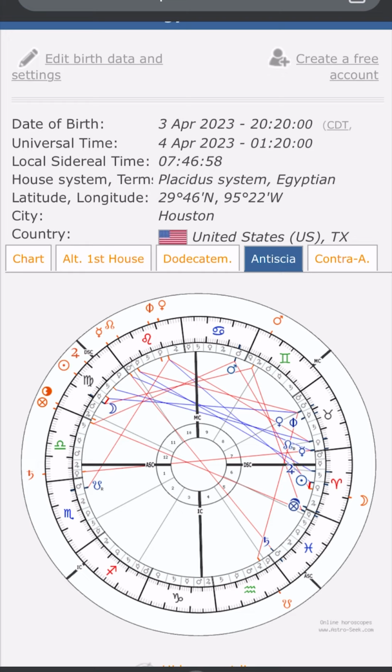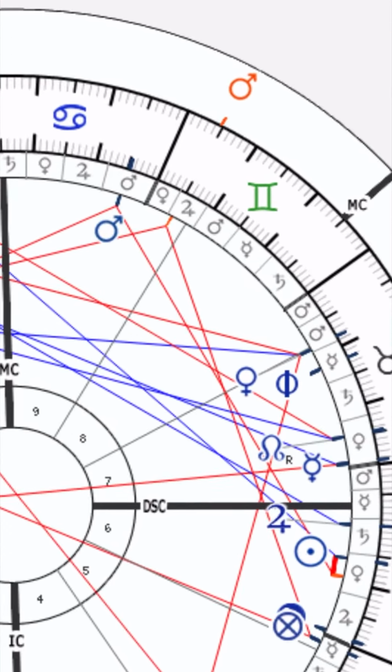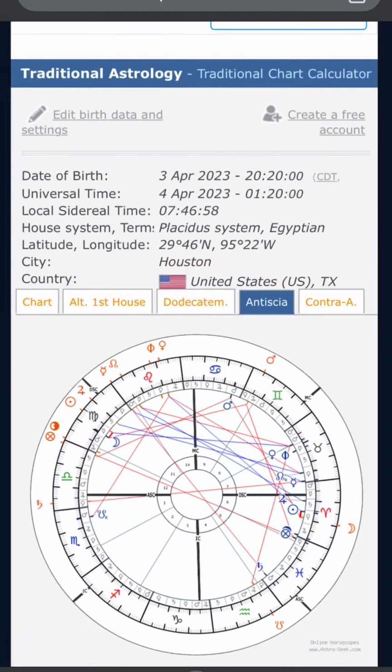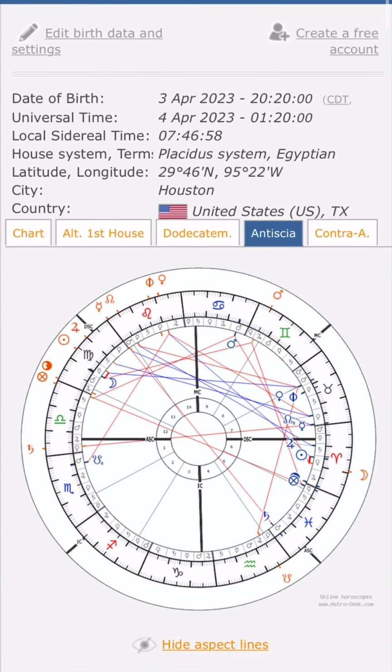because it's the 10th from the 7th house. So if you look at the 7th as the first house, so this is the 7th here, and then you count 1, 2, 3, 4, 5, 6, 7, 8, 9, 10, including the 7th house, then the 4th house is the house of actions for the underdog, and that's why you do that. That's called turning the chart. Okay, and then what you want to do is look at where the significators are.